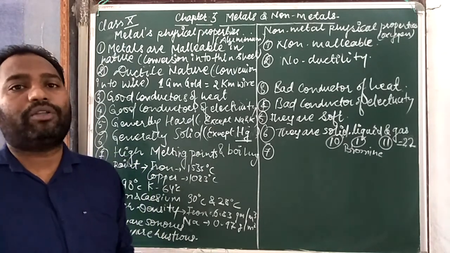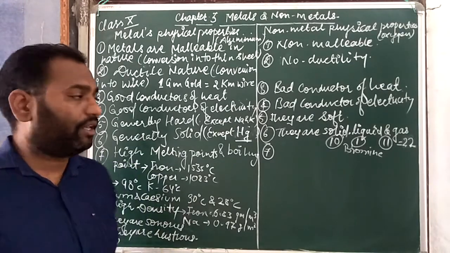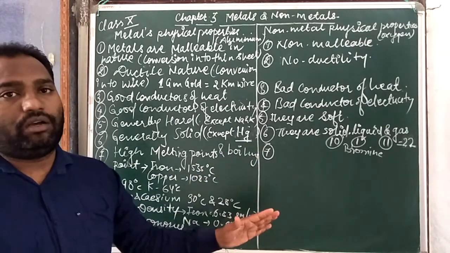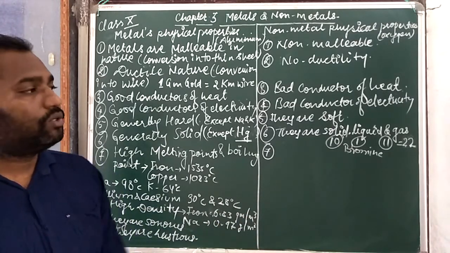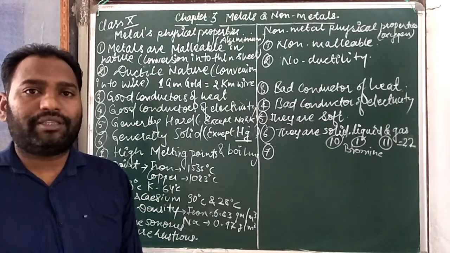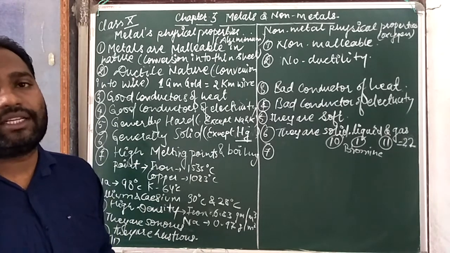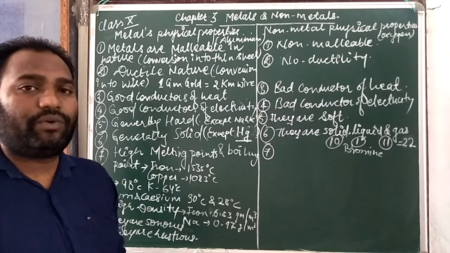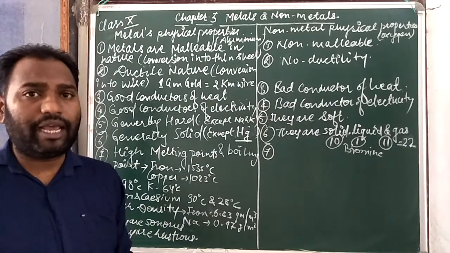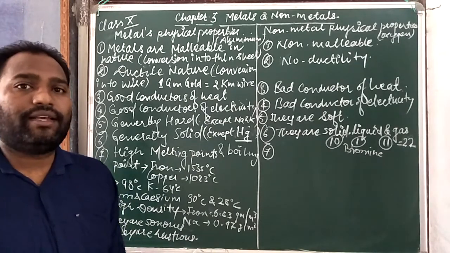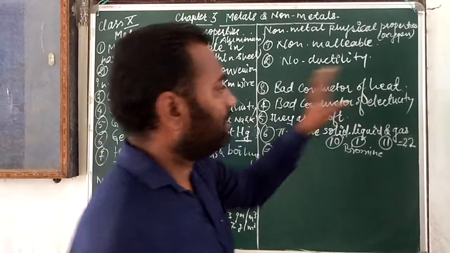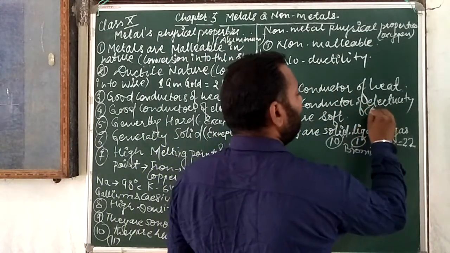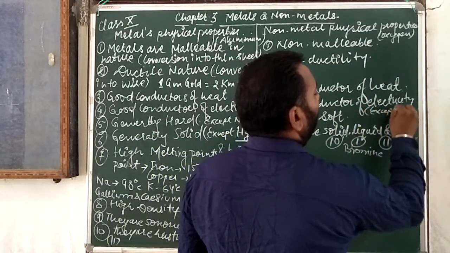And you know about the highest melting point, that is an allotrope of carbon, diamond. Carbon is a non-metal, but it has two allotropes, one is graphite and the other is diamond. Graphite is a good conductor of electricity. Generally non-metals are bad conductors of electricity, but we have to write here except graphite.